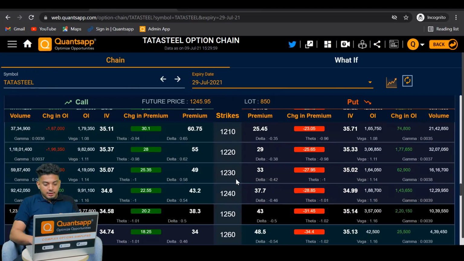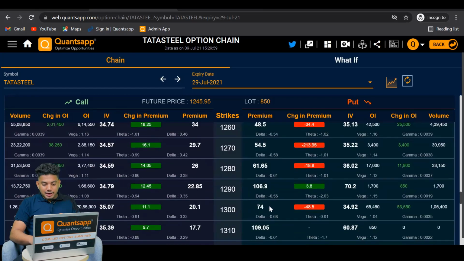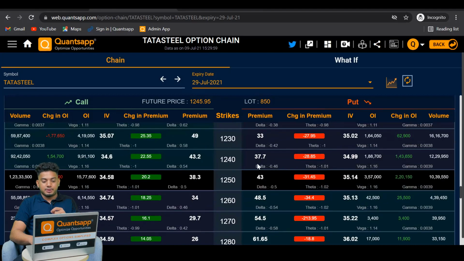Similarly, let's say you buy a put option of 1300. The premium right now is 74 rupees. So you are getting a right to short sell Tata Steel's 850 shares at the price of 1300. Now a simple example of how this will work: let's say Tata Steel's futures is right now at 1245 rupees. You bought the put option of 1250 strike at the premium of 43.